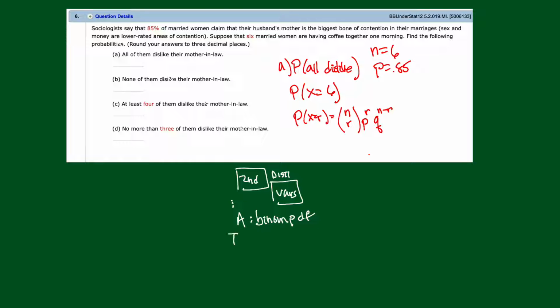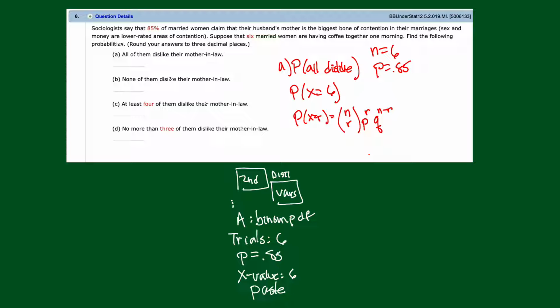What you get are trials. Now for trials, we have 6. Then you get P. What's the probability of success on a single trial? That is 0.85, so put an 85 in there. The X value, okay, that's going to be 6 because we want 6 successes. And then go down and paste.